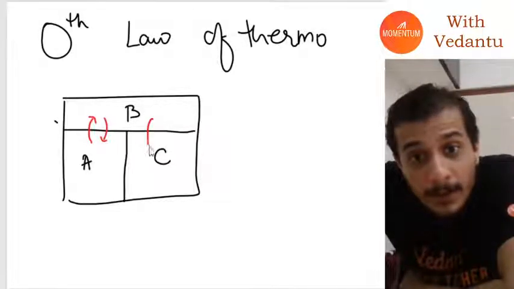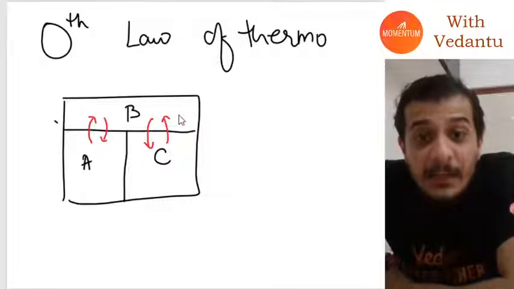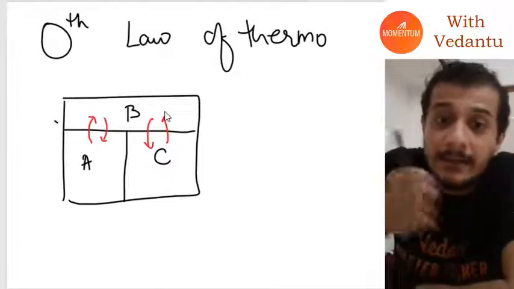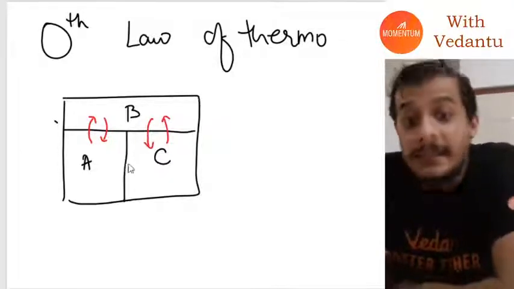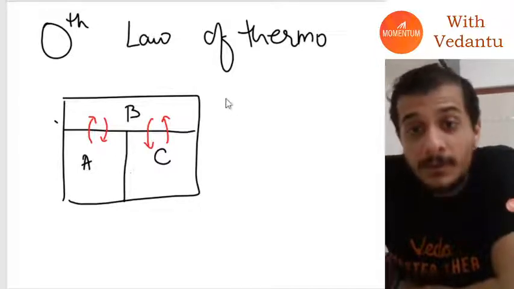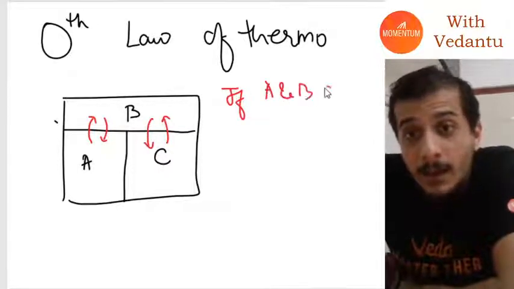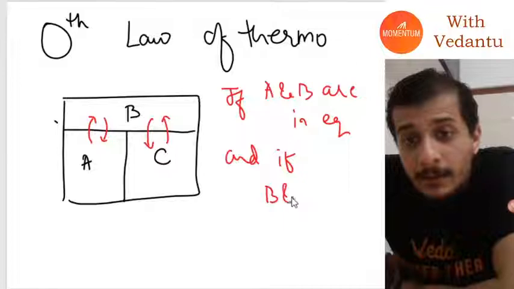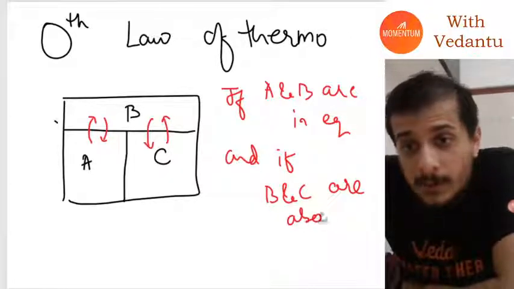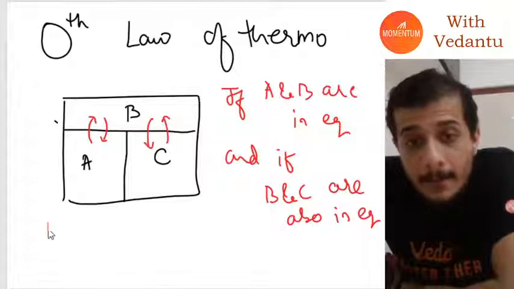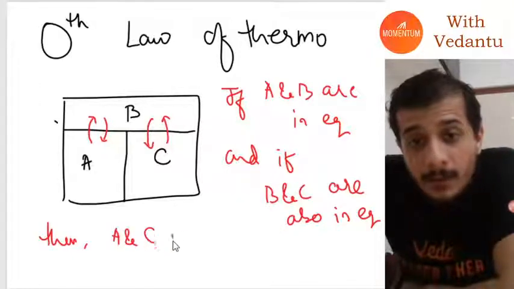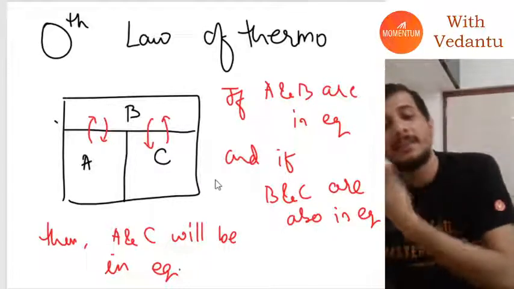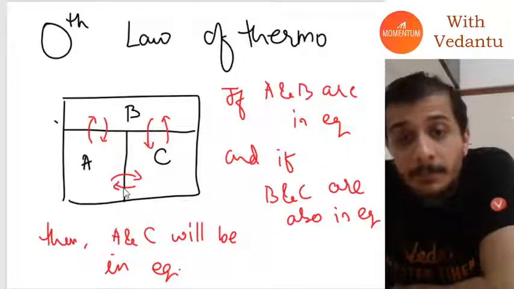And also at the same time, B and C are in equilibrium. What that means is their net heat exchange is also zero. Then the zeroth law of thermodynamics says that if A and B are in equilibrium, and if B and C are also in equilibrium, then A and C will be in equilibrium.